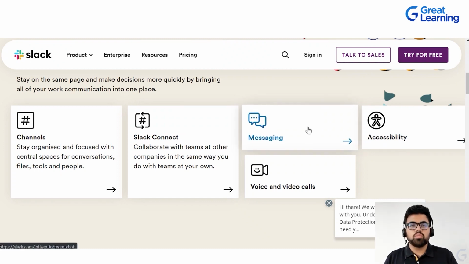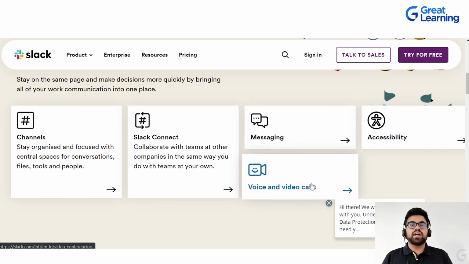Next is messaging. Messaging is the most important part: if you don't want something to be typed in the group, you can privately or directly message the person that you want. So that is through messaging. Then you have voice and video calls. In the era in which everything is remote, in post-COVID times, the integration of voice and video calls is a must for any project management tool.